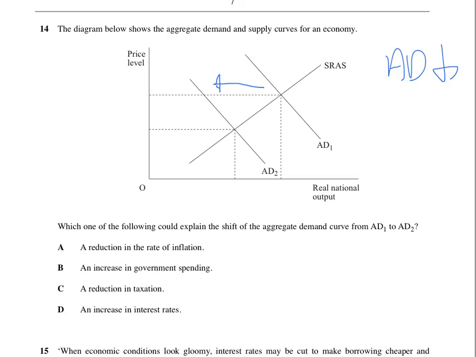A reduction in the rate of inflation. No, that's what's happened, but it's not going to be the cause. An increase in government spending. No, that would make AD go up. A reduction in taxation. That would make AD go up again. And then finally, an increase in interest rates. That's right, because AD would go down.